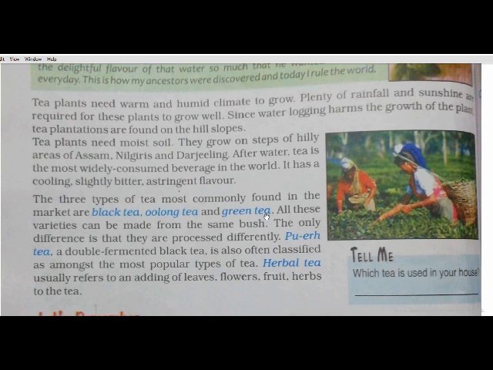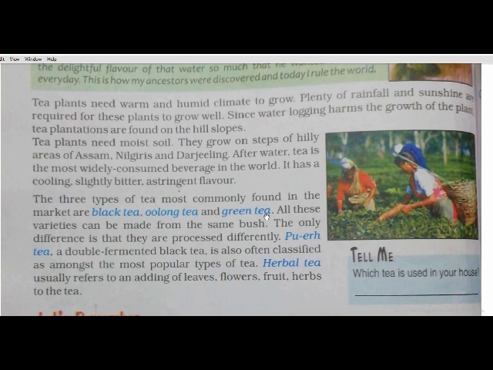Tea has a property of cooling inside our body. Actually, we feel a little bit relaxed when we drink tea. Tea plantation is done only on water filled soil and hilly slopes.